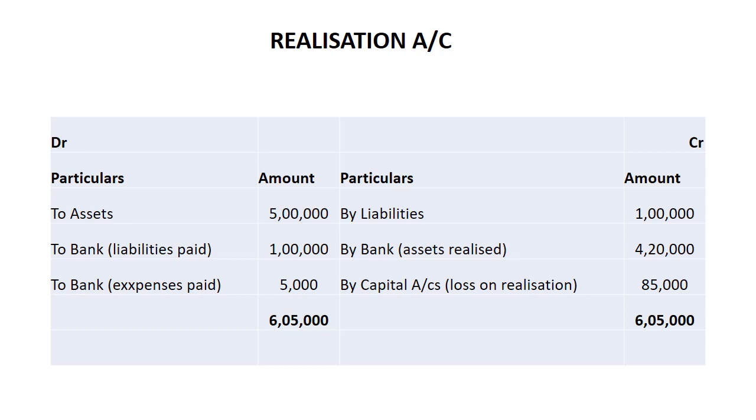By bank assets realized 4 lakh 20,000. Then by capital accounts, loss on realization, it is overall rupees 85,000. Now see, partner's name is not given, so it is only written by capital accounts. It means loss will be transferred to partner's capital account. By the preparation of realization account, we have got the loss of rupees 85,000.